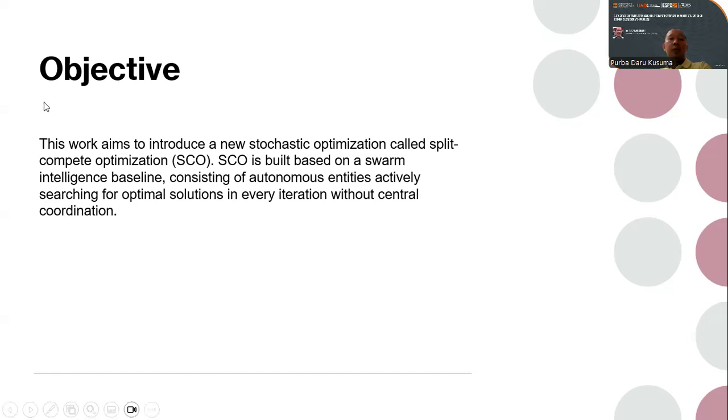So the objective is introducing a new stochastic optimization, and sometimes we call it a metaheuristic, called split compute optimization, or SEO. SEO is built based on swarm intelligence, so it consists of a certain number of autonomous agents.